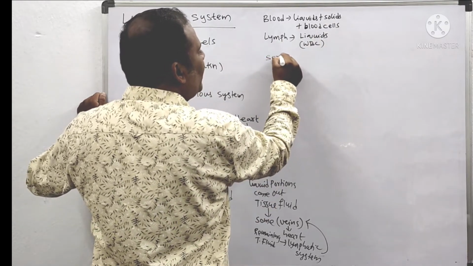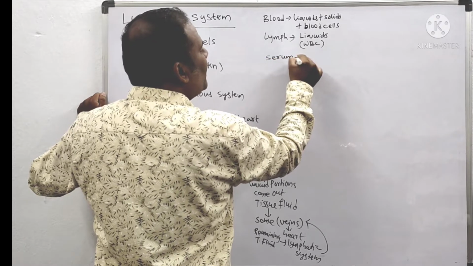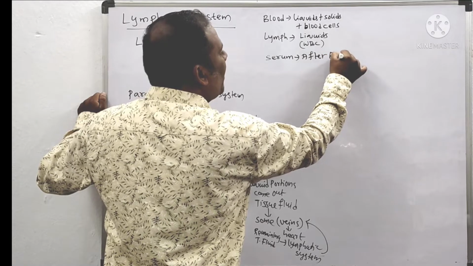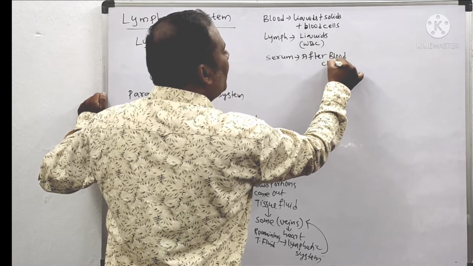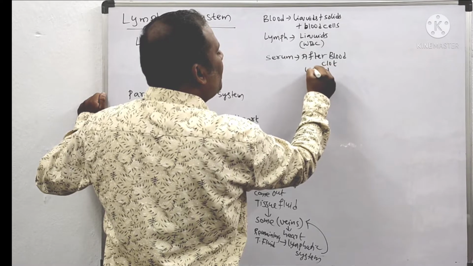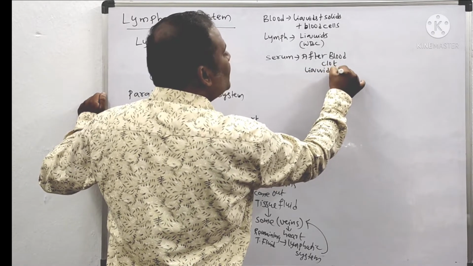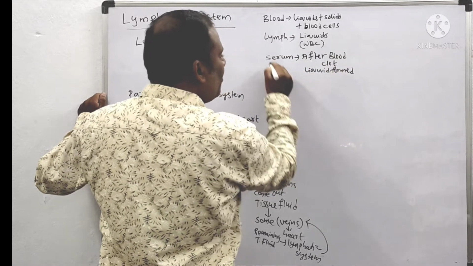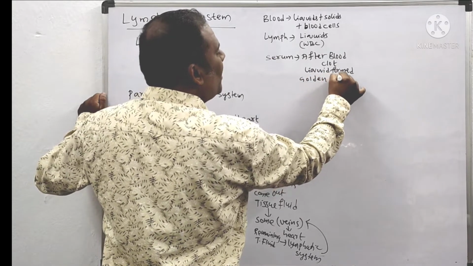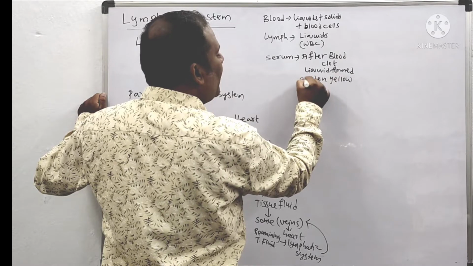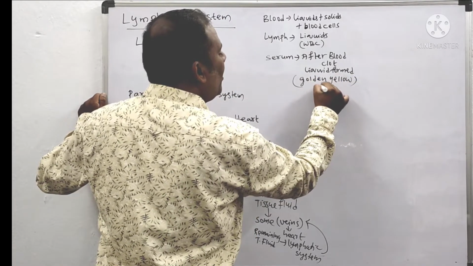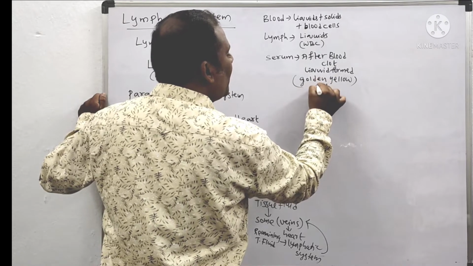And one more liquid is there, that is called serum. Serum means the liquid that is formed after the blood clot. After the blood clot, whatever liquid is formed is called serum. It is golden yellow in color, a dry grass color. Golden yellow is the color of serum.